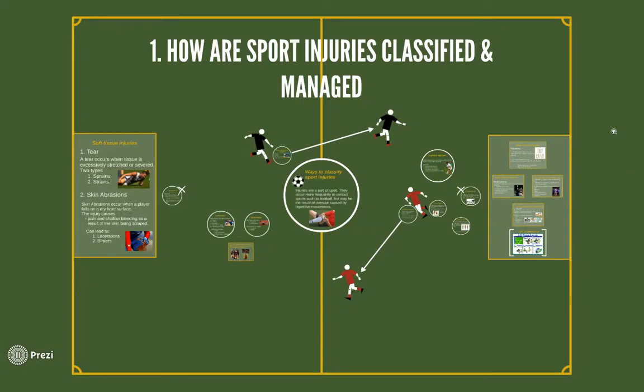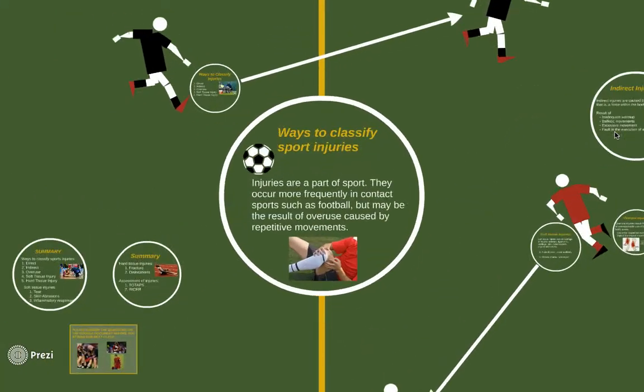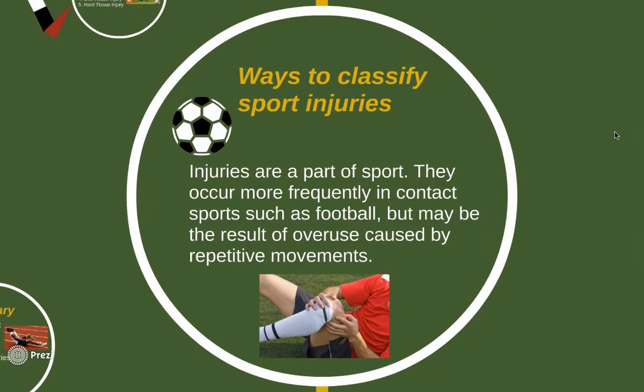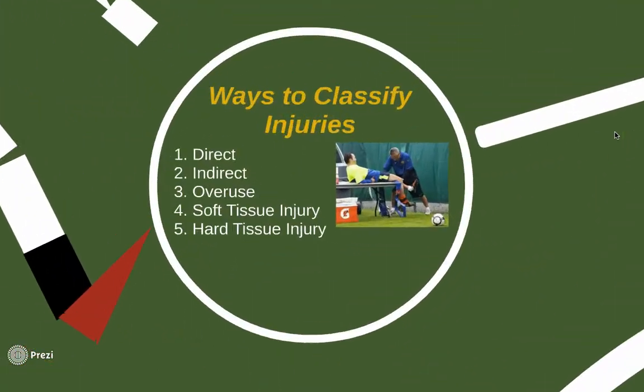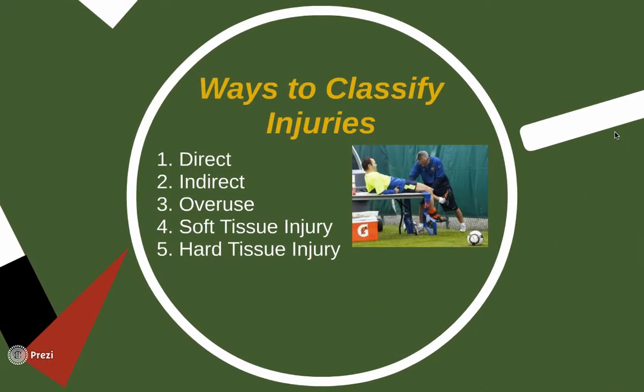How are sport injuries classified and managed? Ways to classify sport injuries. Injuries are a part of sport. They occur more frequently in contact sports such as football, but may also be the result of overuse caused by repetitive movements. Injuries can be classified in 5 ways: direct, indirect, overuse, soft tissue injury, and hard tissue injury.